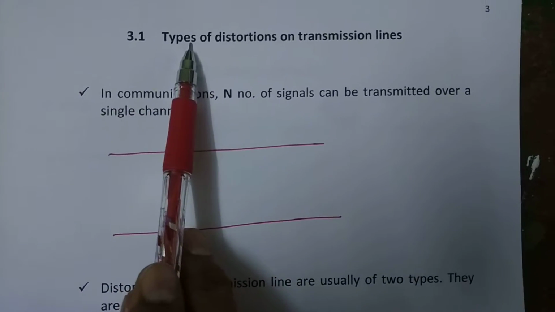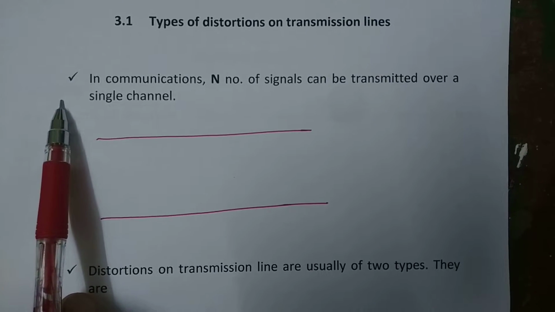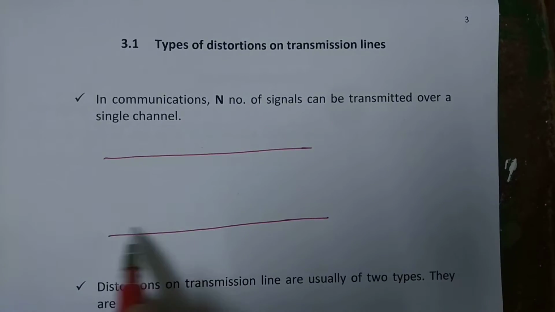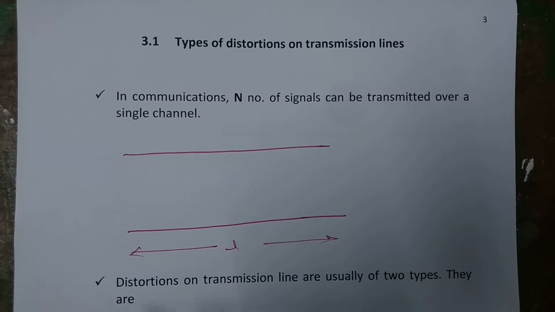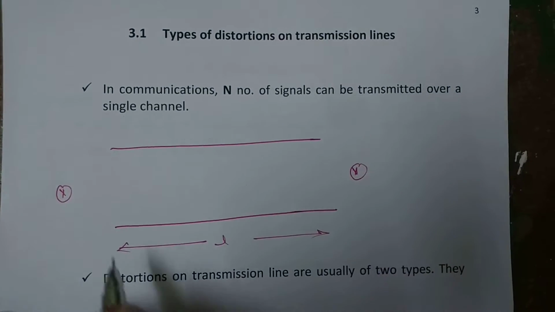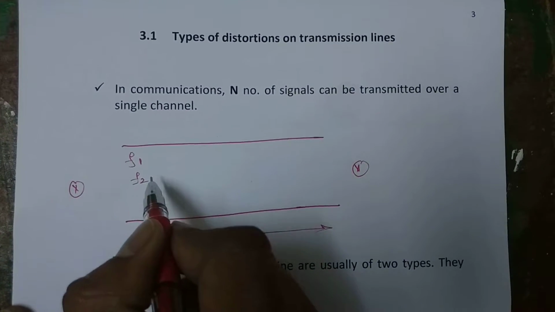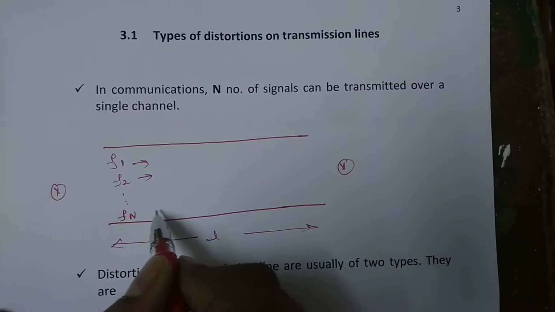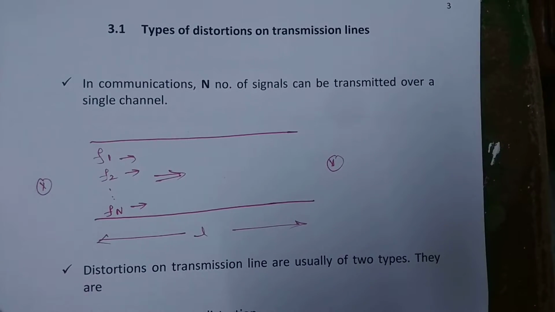Types of distortion on transmission lines. In communications, n number of signals can be transmitted over a single channel. Consider a transmission line of length small l. This is the position of source end. This is the position of load end. Signal 1 with frequency f1, signal 2 with frequency f2, like that, signal n with frequency fn can be transmitted over this particular transmission line.